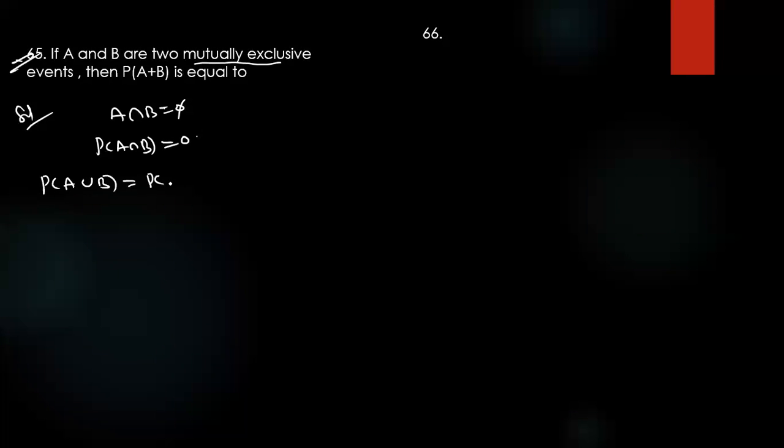65. What is the answer? Two mutually exclusive events means what here? A intersection B is the empty set. That means P of A intersection B is how much? 0. Fine. So P of A union B is nothing but P of A plus P of B, that is the answer. Hence proved.